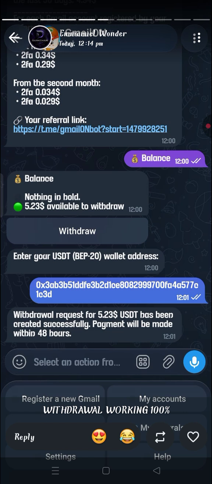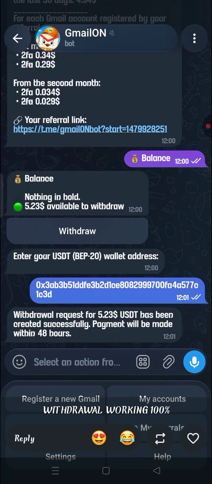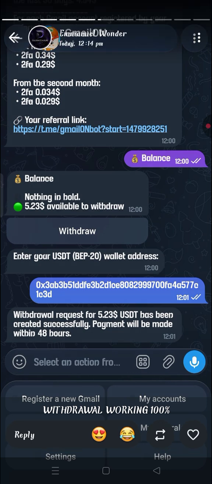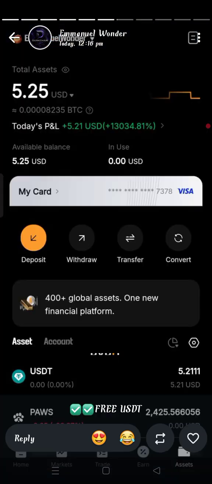As I've said, guys, you can see the withdrawal request. Emmanuel Wanda was requesting a withdrawal, and you can see everything is there from the second month. You can see his referral and balance. He got $5.23 available to withdraw, and withdrawal is allowed from 0.2 USD or USDT. You can see the guy provided everything, and he posted it himself. He got the withdrawal that he did successfully.